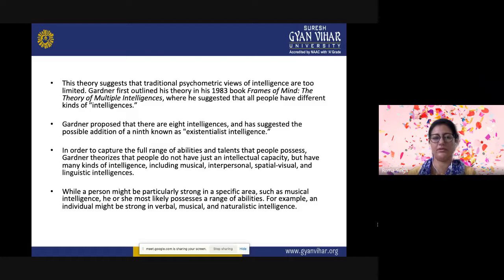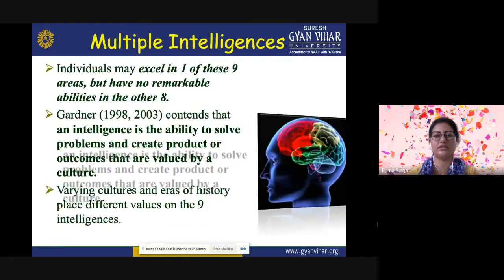For example, an individual might be strong in verbal, musical, and naturalistic intelligence. So, individuals may excel in one of these nine areas but have no remarkable abilities in the other eight. Gardner contends that an intelligence is the ability to solve problems and create products or outcomes that are valued by a culture. Varying cultures and eras of history place different values on the nine intelligences.